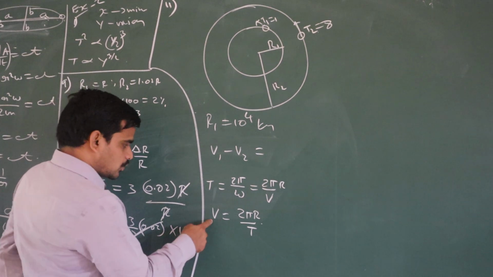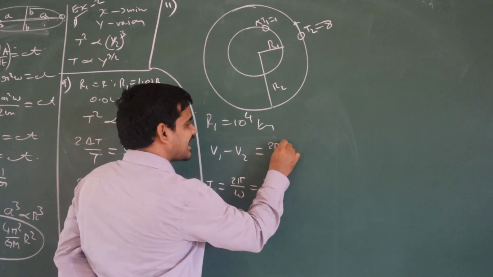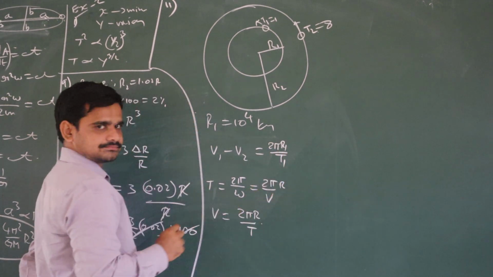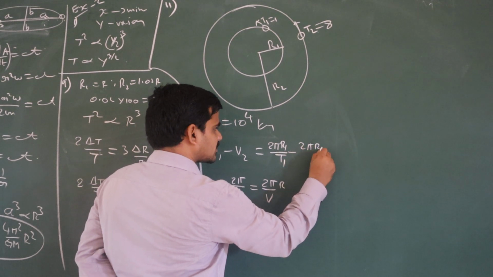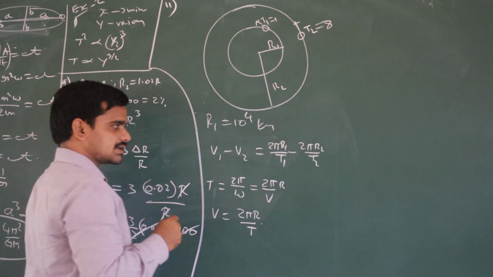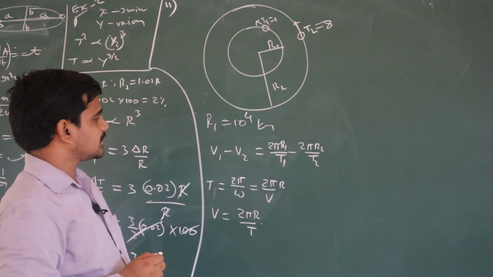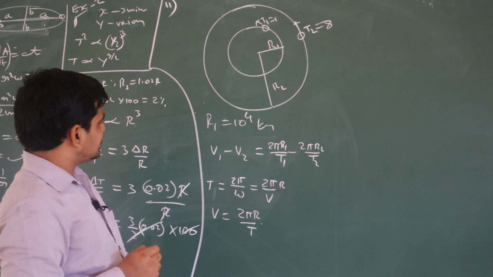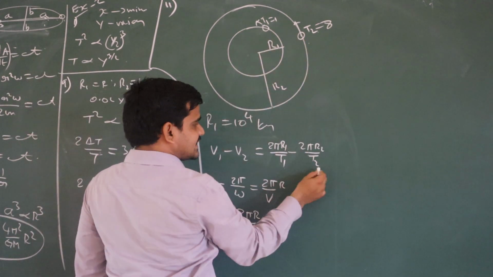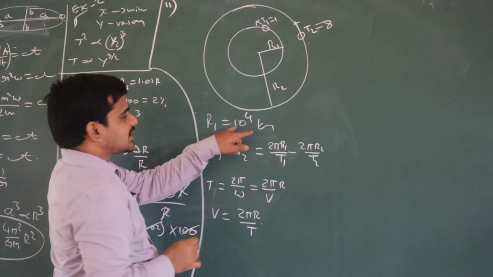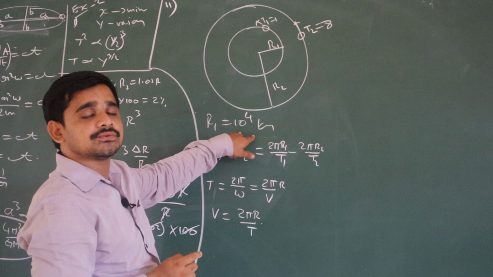Next, V1 means 2 pi R1 by T1, and V2 means 2 pi R2 by T2. If you check here, he has given the time T1 as 1, and T2 is 8. R1 is given as 10 power 4 kilometers. We have to find R2 now.